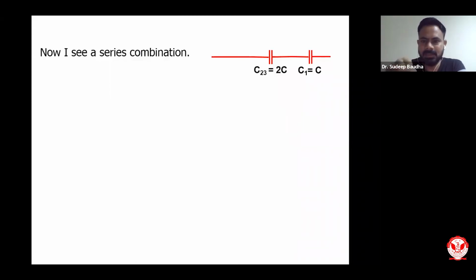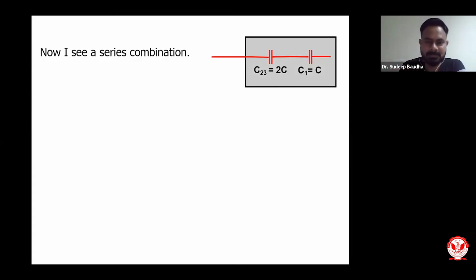Now I can see C23, which is equivalent to those parallel combinations, is now in series with C1. The C23 value we have already found as 2C, and C1 equals C. Now you can see these two are in series. You can easily apply the concept of series capacitors, and now 1 upon C equivalent will be equal to 1 by C1 plus 1 by C23.